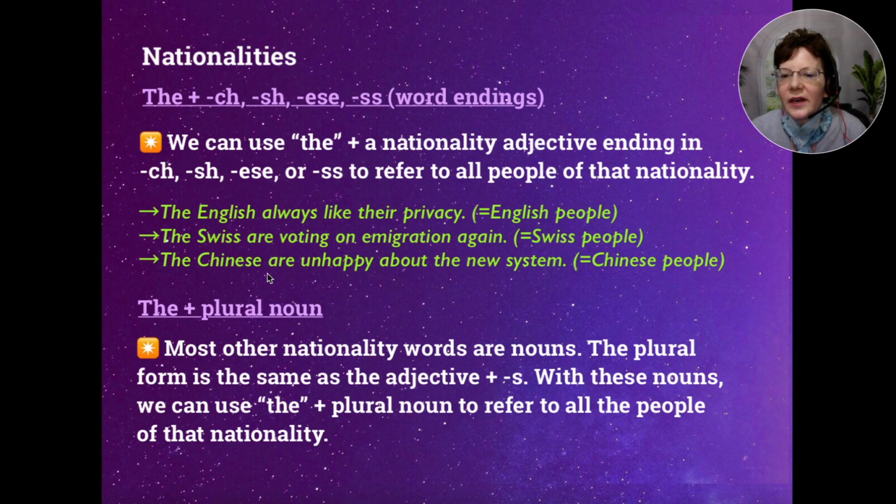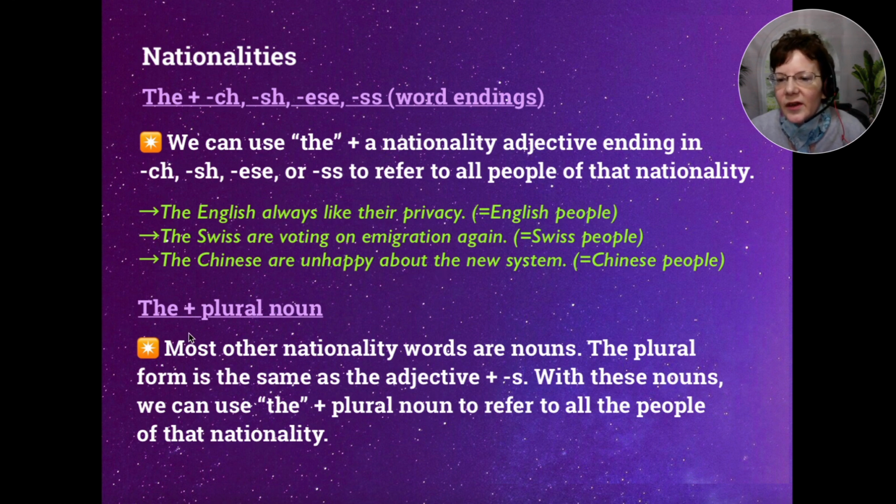So we've got, for example, the English always like their privacy, equals English people. The Swiss are voting on immigration again, Swiss people. The Chinese are unhappy about the new system, so Chinese people.